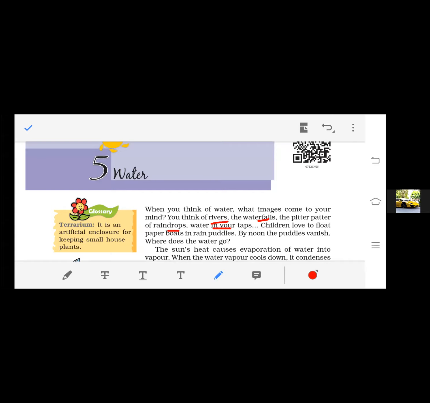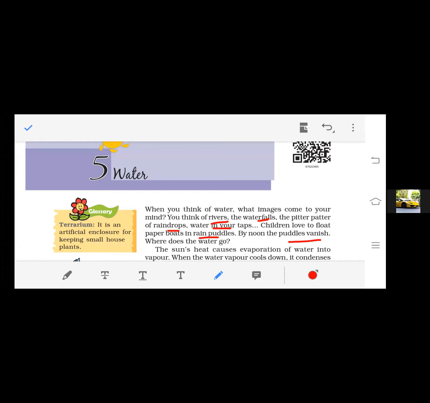Like this time, the rainy season is going on, and where there is a collection of water in the depression area, you might be happy to play with paper boats, right? In our childhood, we made a lot of paper boats and floated them in the water. We had great fun at that time. But by noon, the puddles vanish, right?